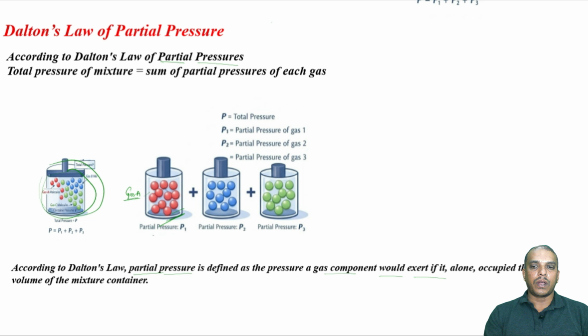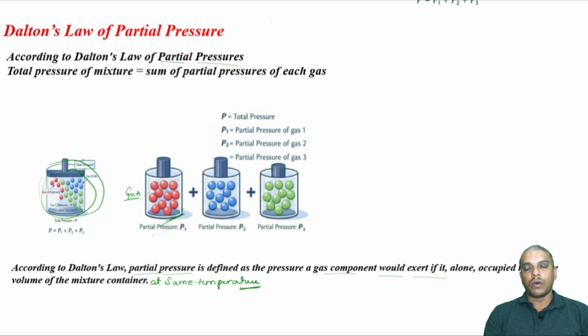According to Dalton's law, partial pressure is defined as the pressure a gas component would exert if it alone occupied the entire volume of the mixture container at the same temperature, remember, at the same temperature. So, here temperature is the same and volume of the container is the same.